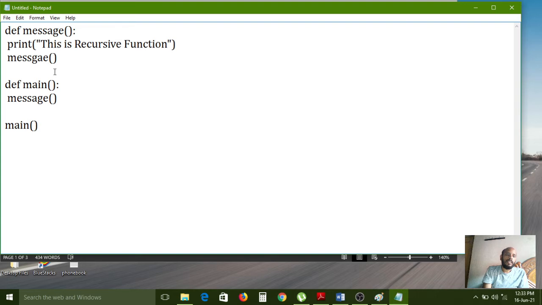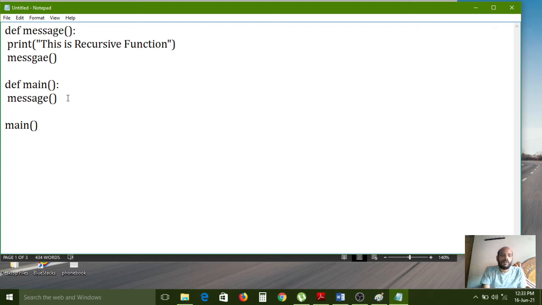Carefully observe my mouse. Concentrate on where I am pointing right now and where the next pointing goes, from where to where. While executing, first it will call the main function. First the Python controller will check whether the main function is available inside the program or not. The main function is available, so control comes here. Inside, what is the statement we have? The message function it needs to execute now.